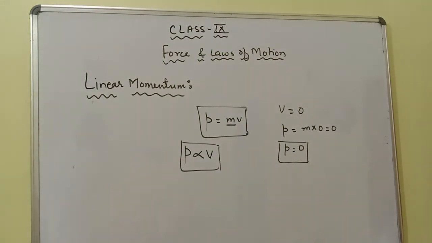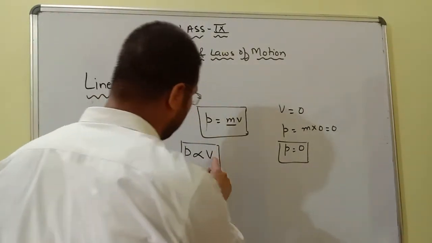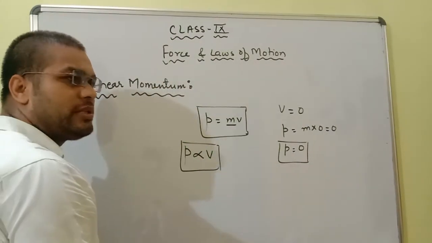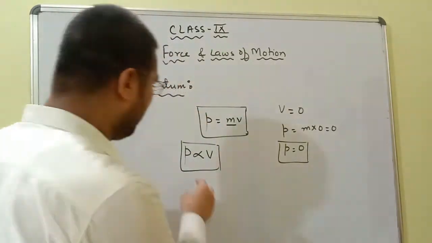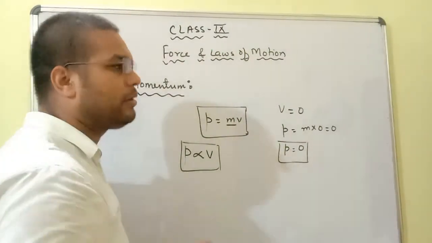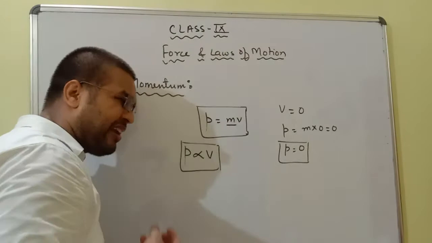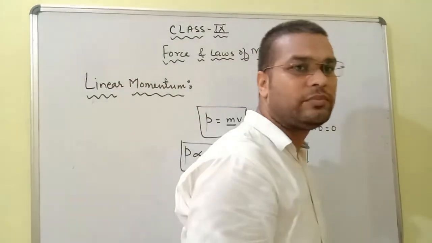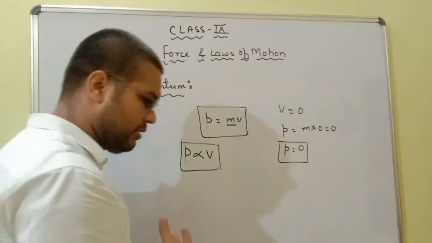So if momentum is directly proportional to velocity of an object, it means what? That if the velocity of an object increases, momentum will also increase, and if the velocity of an object decreases, then momentum will also decrease. But how will it happen? How will the velocity of an object increase, or how will it decrease?